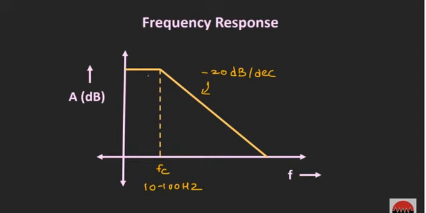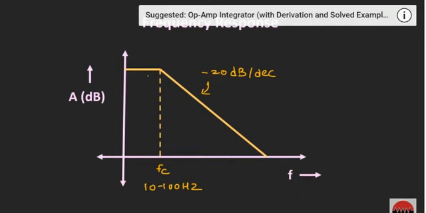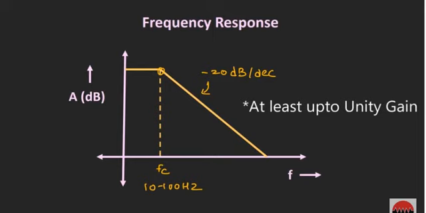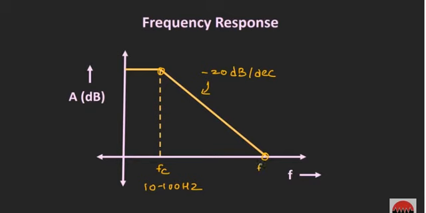That is because all the op-amps which we are using today are internally compensated. That means they have an internal compensation capacitor, which ensures that the op-amp has a stable response at high frequencies. Because of this internal compensation capacitor, the op-amp will have a single break frequency until the point where the gain of the op-amp reaches unity. The frequency where the gain of the op-amp is unity is known as the unity gain frequency.